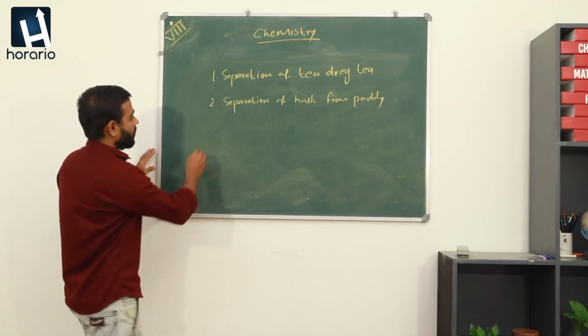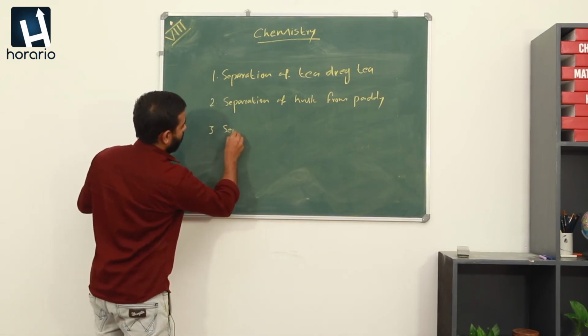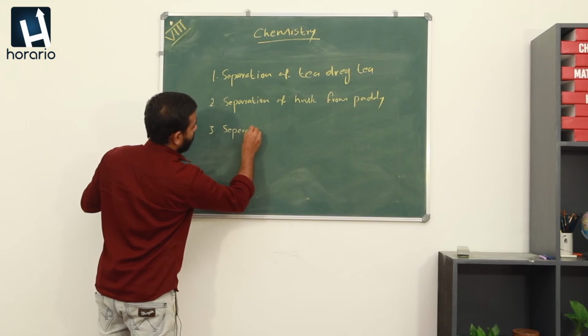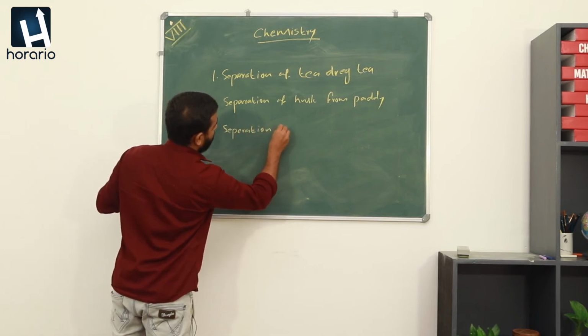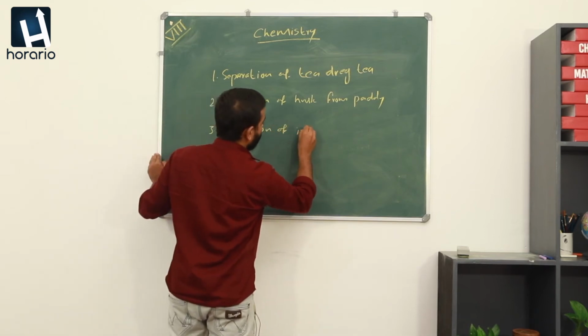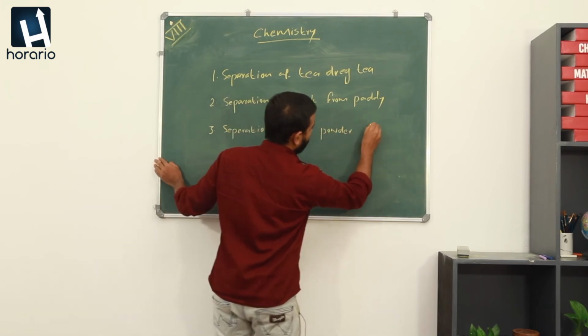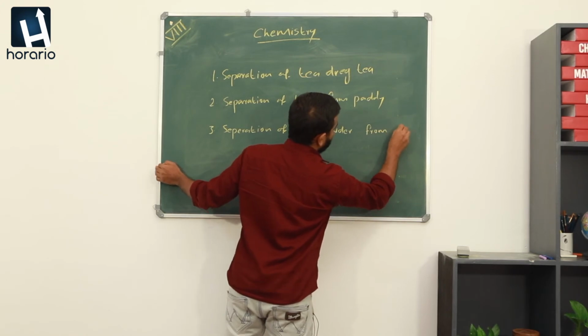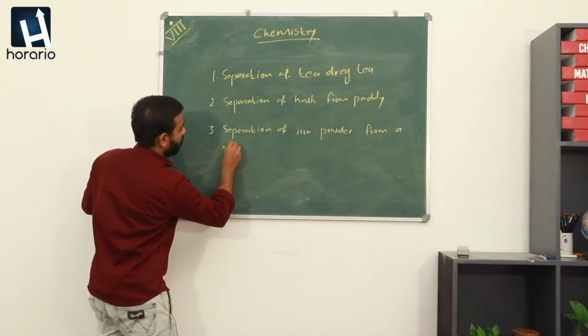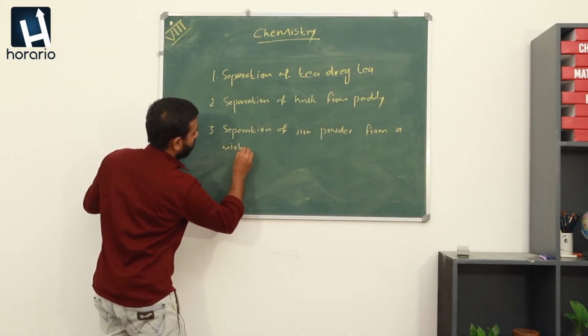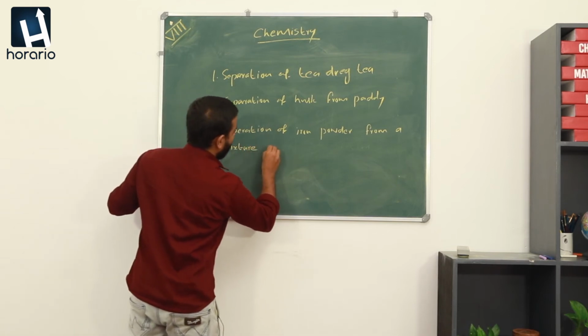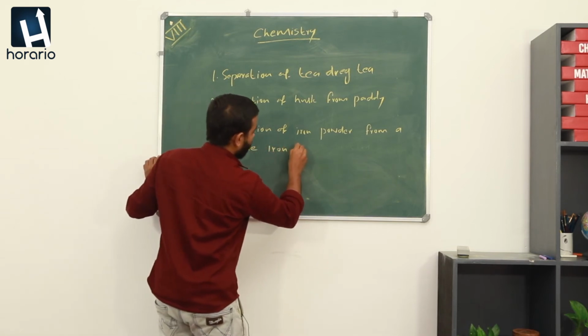And the third one is separation of iron powder from a mixture of iron powder and aluminum powder.